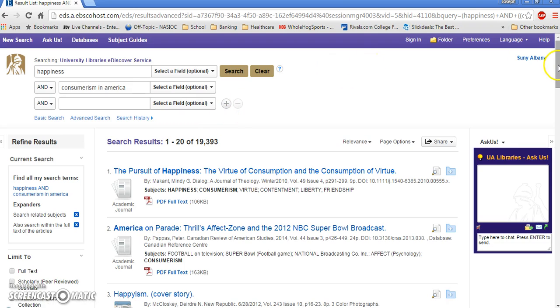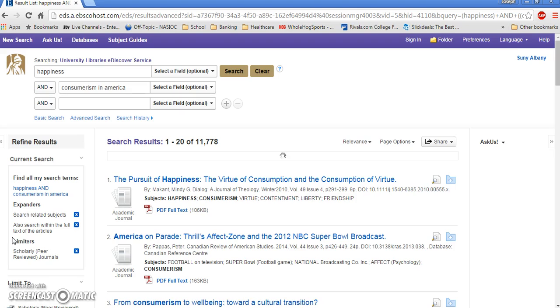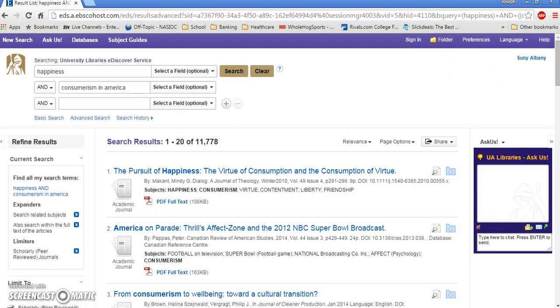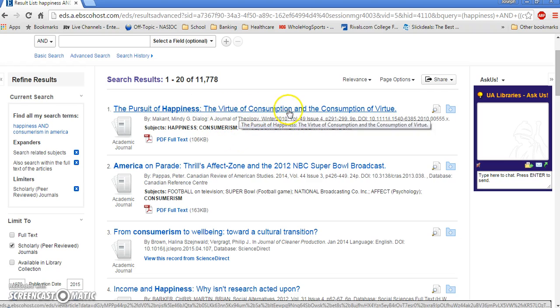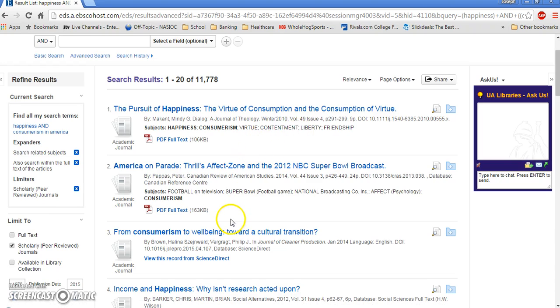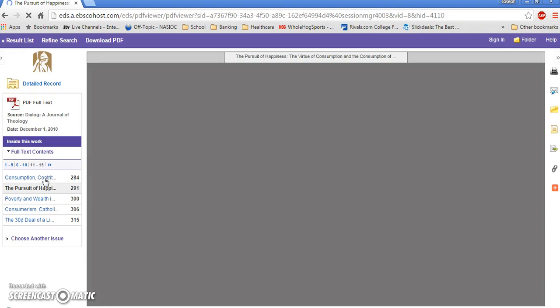Limit it even more here, and let's come back down and make sure that we have this checked again: scholarly peer-reviewed journals. Okay, we're down to 11,778. Let's start to take a look at what's going on here. The pursuit of happiness, the virtue of consumption, and the consumption of virtue. We're starting to see the different articles here that we will probably be interested in. You can click on the PDF full text right here.